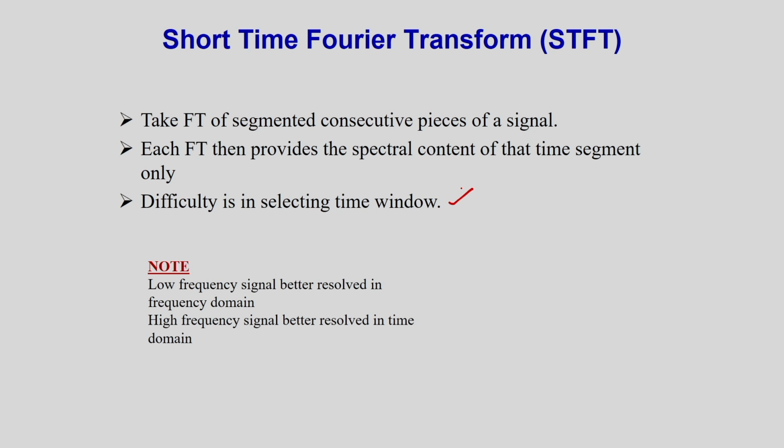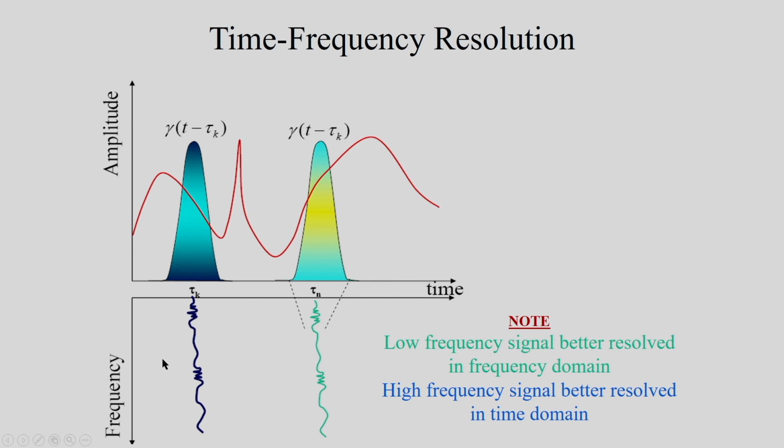Now, I want to consider this case: a low frequency signal is better resolved in the frequency domain and a high frequency signal is better resolved in the time domain. This concept I can explain in the next slide. What is the meaning of this? This is a very important concept. Here I have shown two signals.